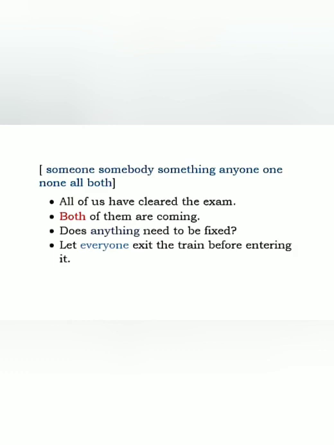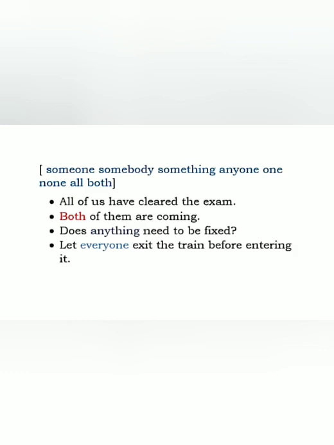Now one thing you should keep in your mind, any and all are used both in singular and plural numbers. So all of us have cleared the exam. Here I'm talking about more than one person. I've used here us. Now both, some, many are used as plural.